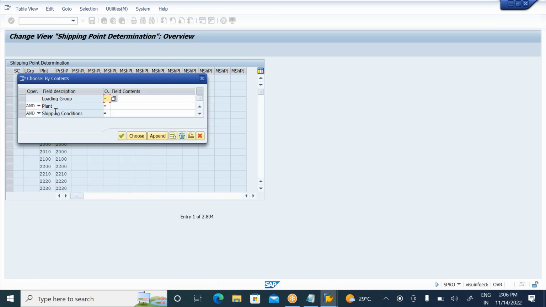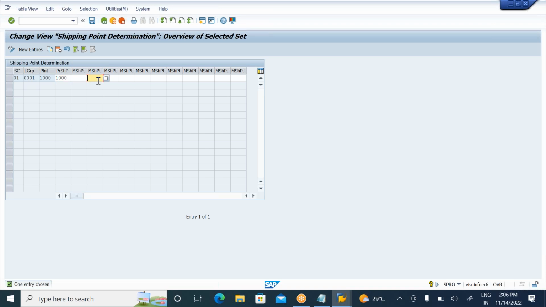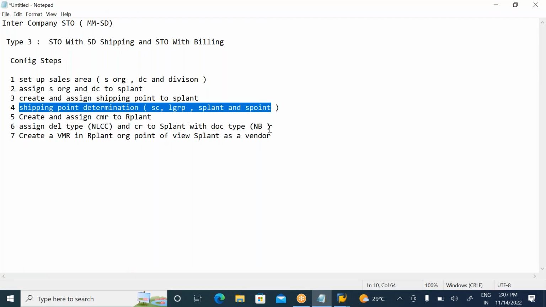So it will ask: what is your loading group? You are taking 0002, right? So take 0002. And what is your plant? The 1000 plant is supplying, so enter plant 1000. What is my shipping condition? I'm taking 01. If you click the choose button, automatically, yes, your entry is there. So 01 is the shipping condition you are using, which I assign to the customer master record. Loading group I am using 0002, which I am assigning to my material master. And which plant is supplying? The 1000 plant. What is my proposed shipping point? 1000. Okay, so with this, the fourth config step is also done.